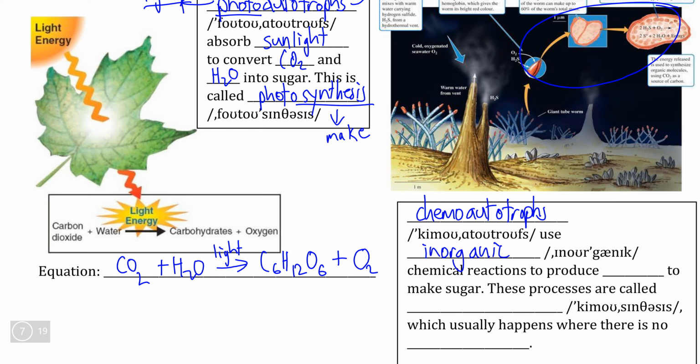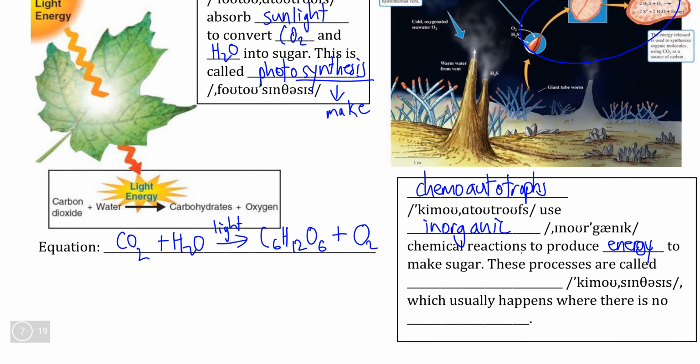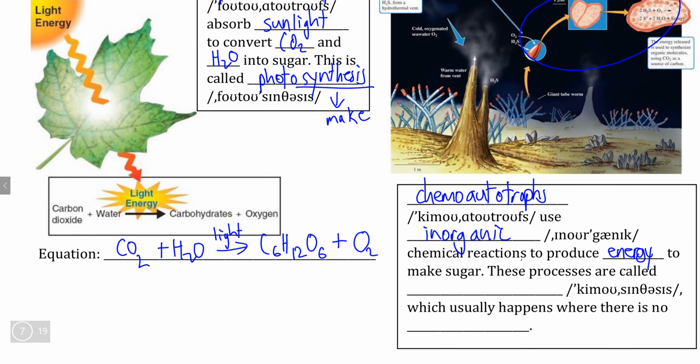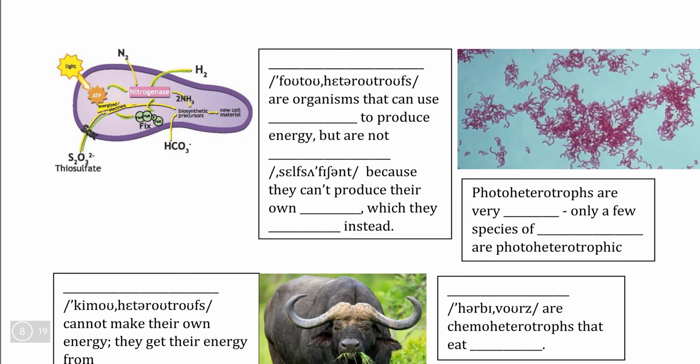Remember from the chemistry unit that inorganic chemical reactions do not involve carbon. And these inorganic reactions, using the chemicals found at the bottom of the ocean, are able to produce types of energy that the bacteria can then absorb in order to make sugar. And rather than referring to these reactions as photosynthesis, we can refer to these as chemosynthesis, as in synthesizing glucose using other chemical reactions. And again, this reaction is necessary because sunlight doesn't reach the bottom of our ocean. Now, those are the autotrophs.